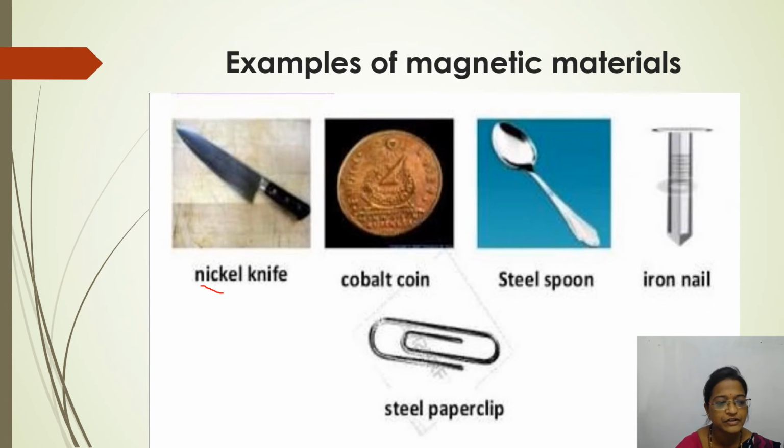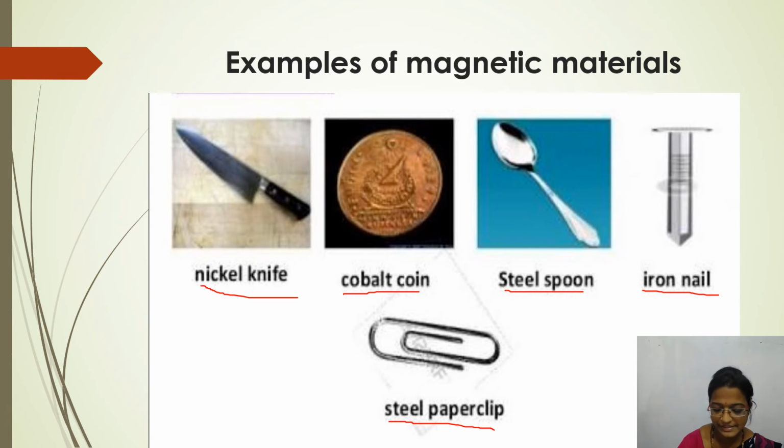Here is a knife, which is of nickel, isn't it? Here is a coin, which is of cobalt, and here is a spoon, which is of steel, and here is a nail, which is of iron, and here is a paper clip, which is of steel. So nickel, cobalt, steel, iron, these are the objects which are attracted to the magnet. These are the examples of magnetic materials.